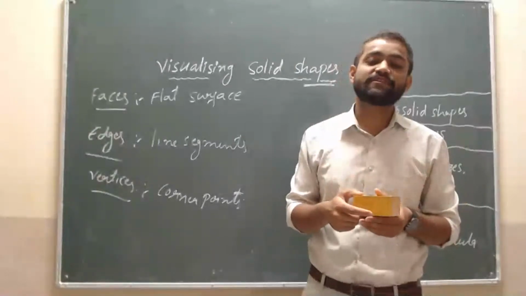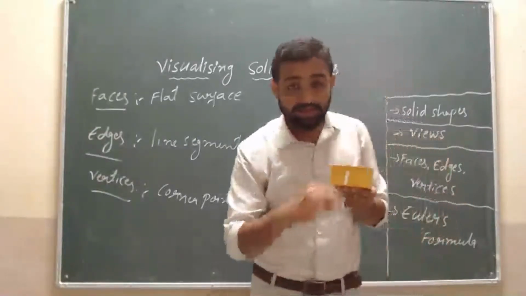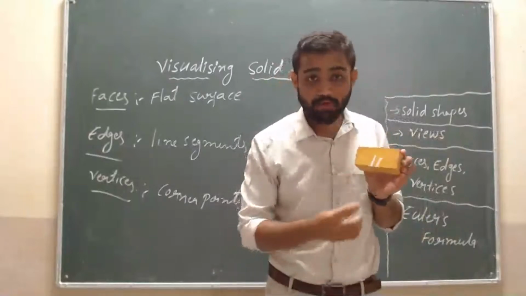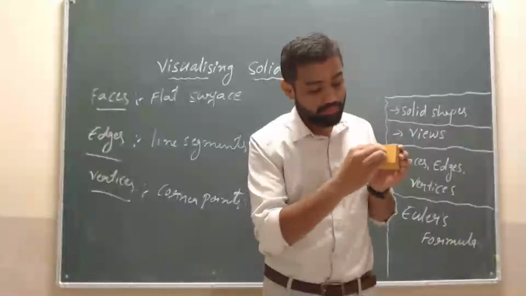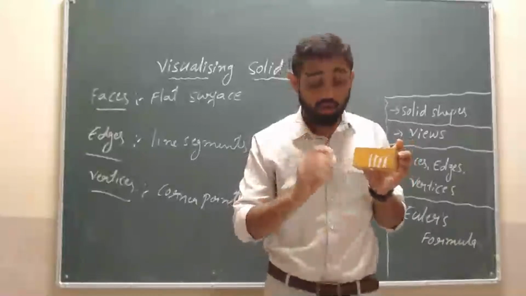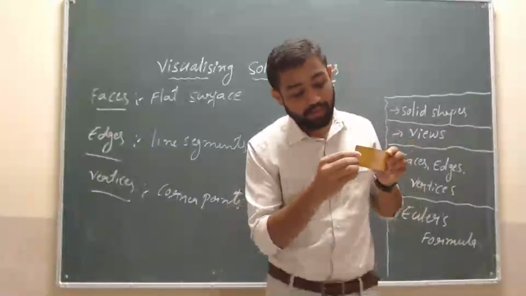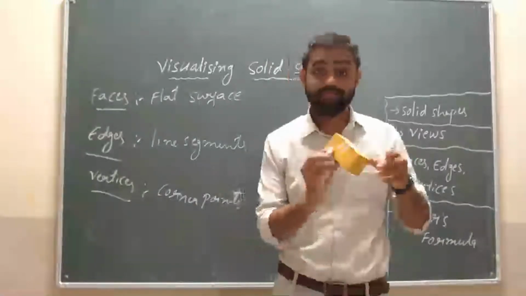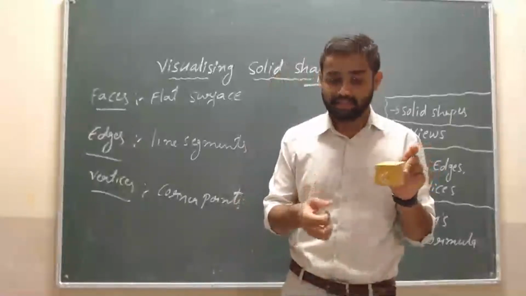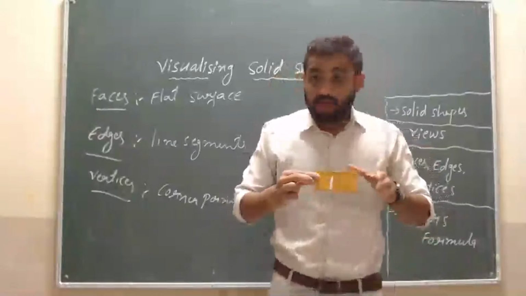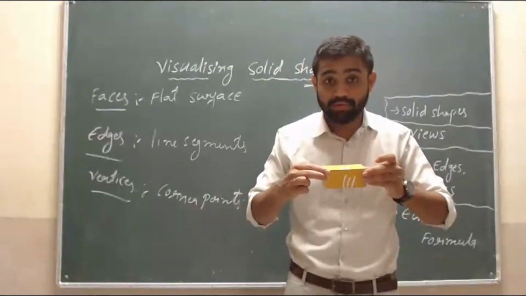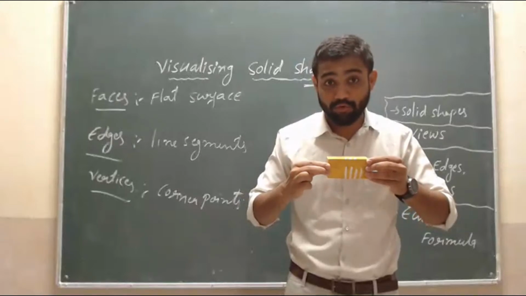How many flat surfaces are there? Let's check it. 1, 2, 3, 4.